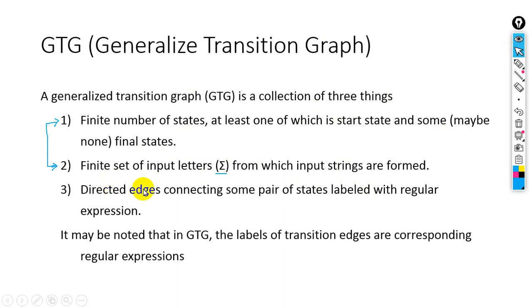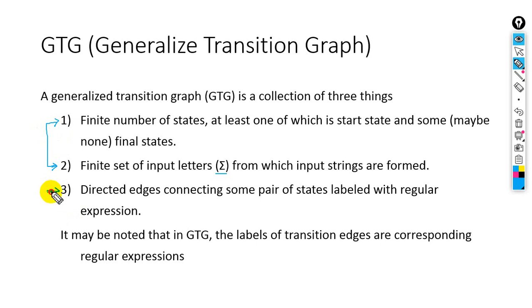Next one: directed edges connecting some pairs of states, labeled with a regular expression. This is the difference between TG and GTG.